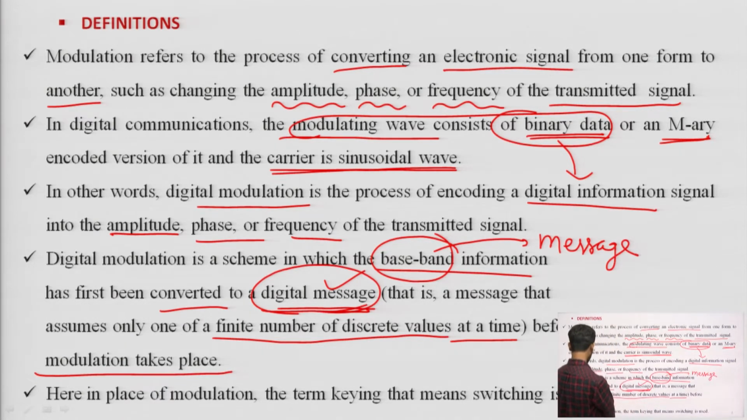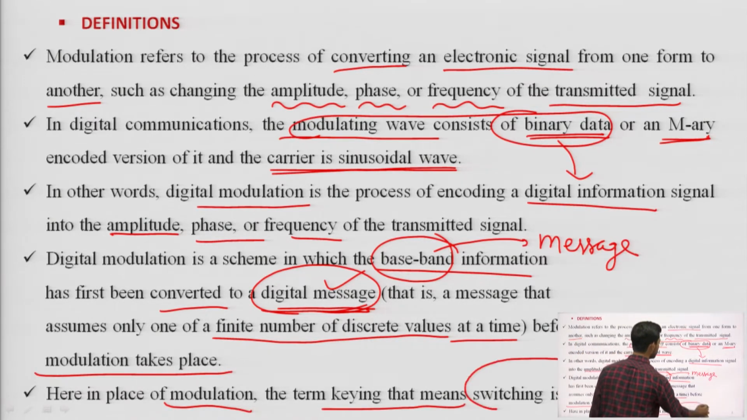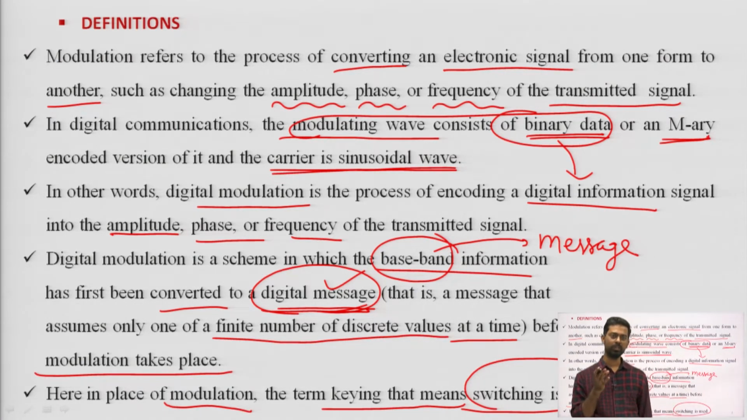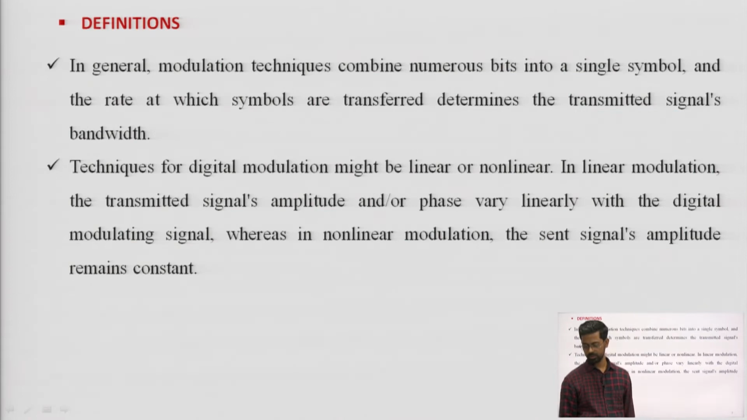Here, in place of modulation, the term keying, that means switching, is used. In analog modulation systems we use the term modulation, but in the digital modulation scheme we use the term keying instead of modulation. Keying is nothing but switching from one form to another form.